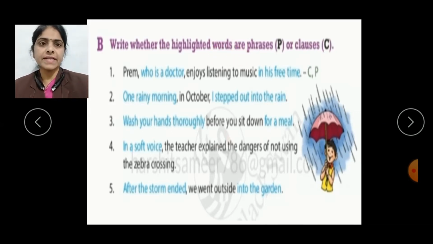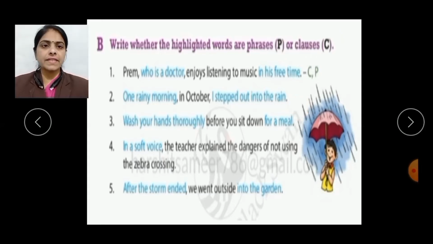Between these texts, who is a doctor is a clause because it has a subject and a verb, while in his free time is a phrase as it doesn't have any subject and verb. The remaining sentences are to be done. So let's have the second one. That is, one rainy morning in October, I stepped out into the rain.